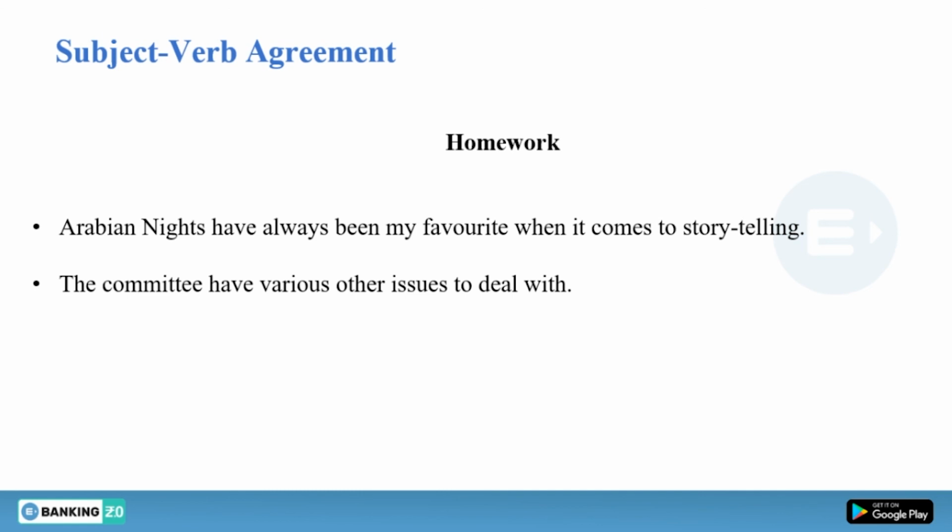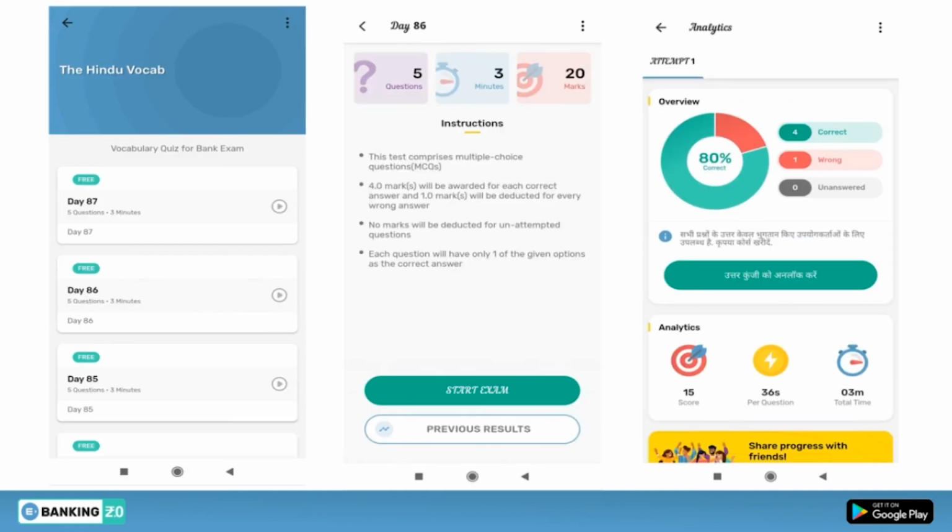Till then, keep learning. And you can also participate in this vocabulary quiz, which you will see on the Entri app. Simply go to Play Store and download the Entri app if you haven't downloaded it yet. Once you click on the Hindu vocabulary, you will see this page where you will have day wise vocabulary, day 87, day 86, day 90, all these things.